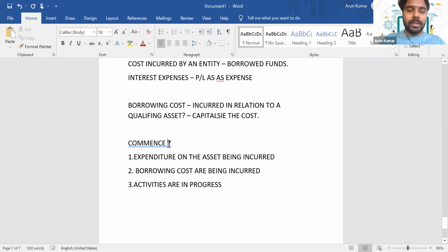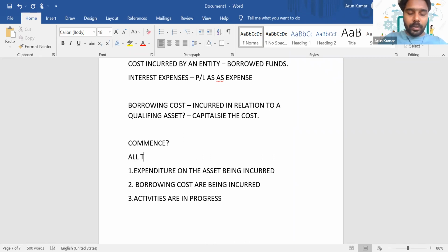So in order to commence the capitalization, all these criteria should be met. Is it clear, everyone? Can you reply in the chat? Yes.